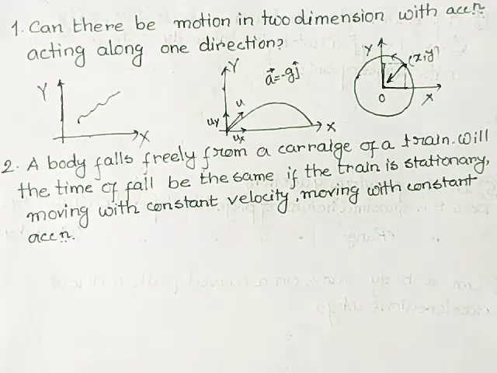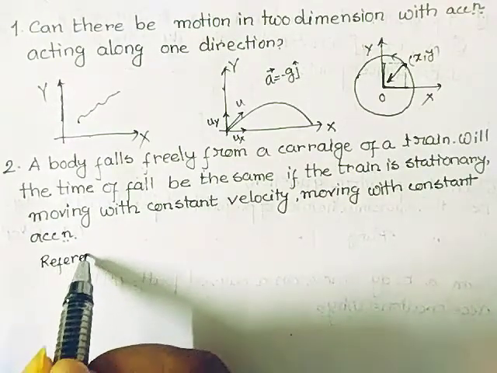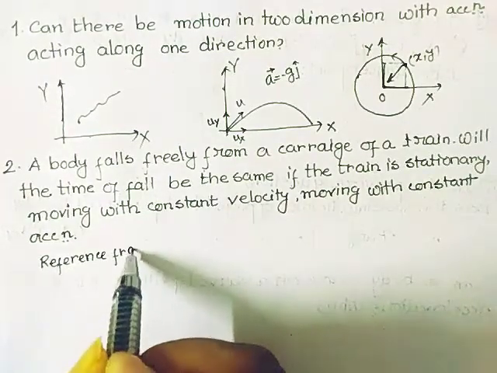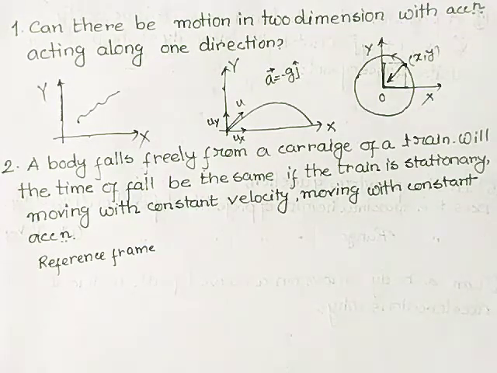Next question. A body falls freely from a carriage of a train. Will the time of fall be the same if the train is stationary, moving with constant velocity, and moving with constant acceleration? Now I want to remind you of one idea, that is reference frame, and reference points, which I told about in the first lecture of the rectilinear motion series.